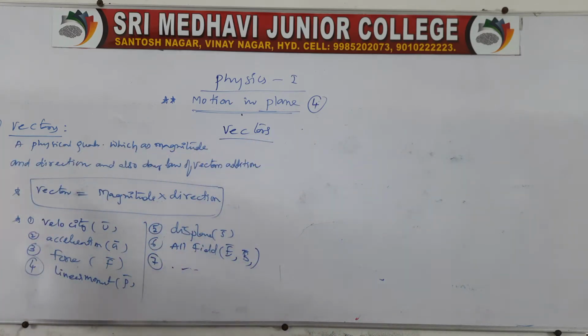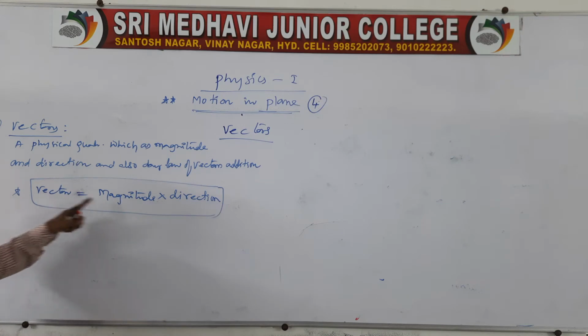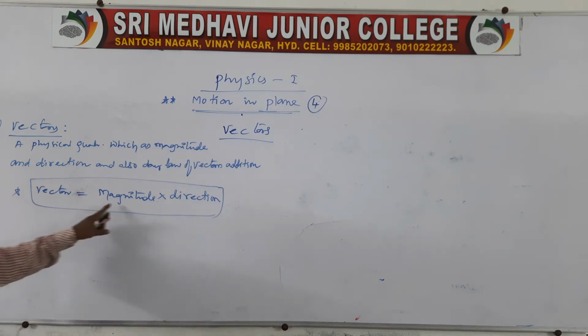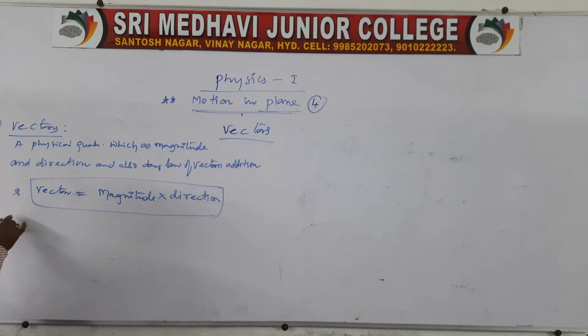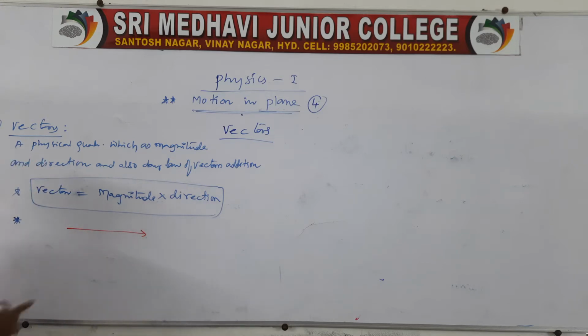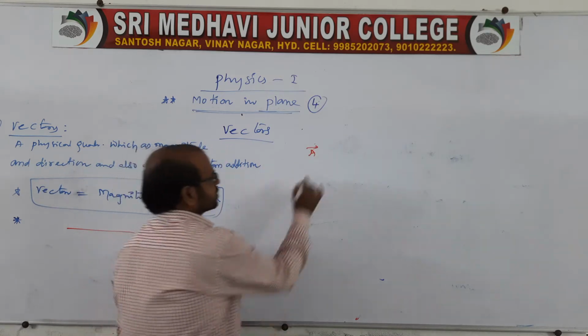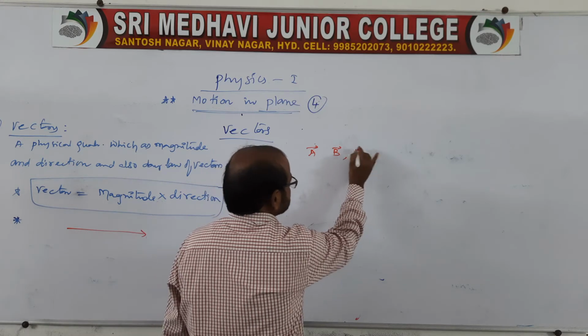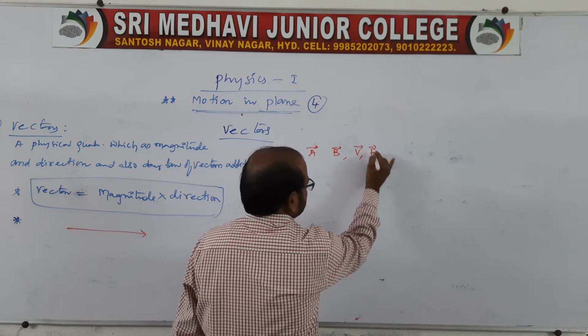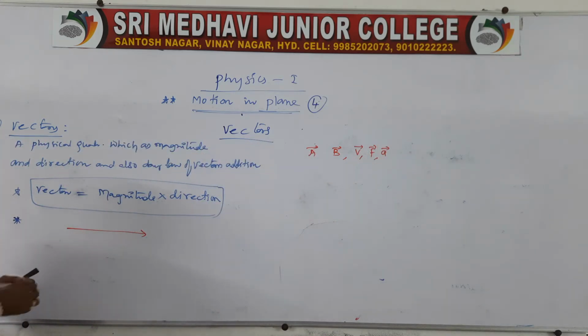We'll move to the major discussion related to vectors. Once again I am telling you, a vector is magnitude into direction. Now the representation of vector. A vector is represented with an arrow on top. Suppose I want to write a as a vector, we write an arrow on the top like this. And b is a vector, you write it like this. Velocity is a vector, force is a vector, and acceleration is a vector, so we should represent them with an arrowhead. In this arrow, I'll tell you one thing. It has a tail and a head.